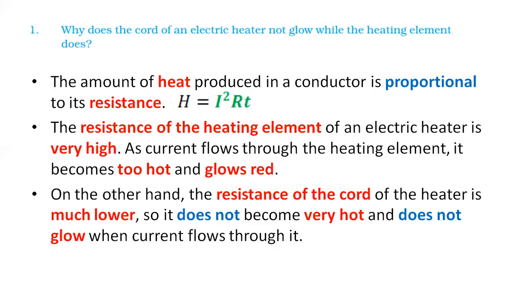So remember this: why does the heating element of, let us say, an electric heater glow so much? Why does it particularly glow? Because of high resistance, more heat is produced. Okay. Now let us go with the next thing.